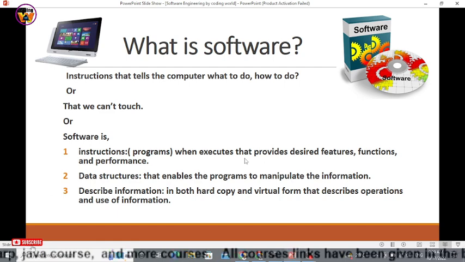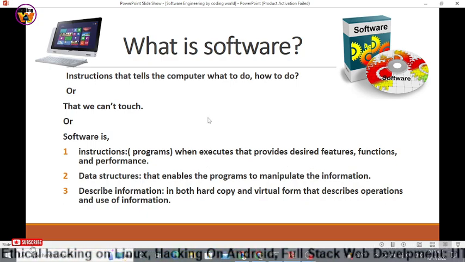When executed, they provide the desired features, functions, and performance. So the software that has been developed must perform such programs and instructions that, after execution, fulfill the desired features, functions, and performance.